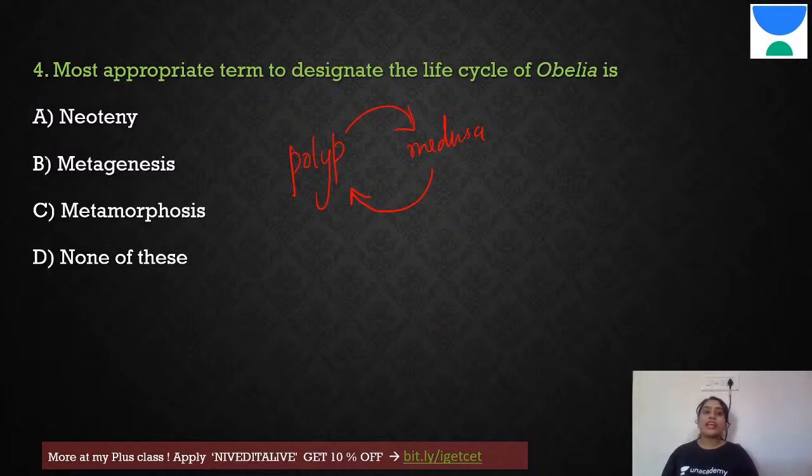So, that is called metagenesis. Now, neoteny is usually when the juvenile form, that is larval forms, gets a little bit of sexual maturity. That is called neoteny. Then we have metamorphosis, wherein when there is indirect development, the larval form has to grow to the adult form. The transformation is called metamorphosis.